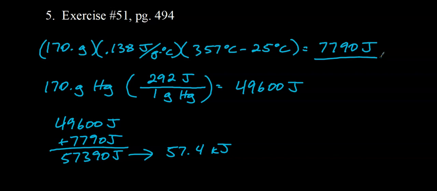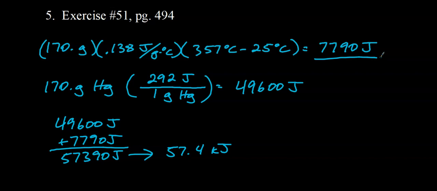Next, after the mercury heats up to its boiling point, it needs to boil. So we're going to use the heat of vaporization. Be careful, don't use the heat of fusion. That's a different constant. So 292 joules per gram. And we get for that part, to boil completely to gas, 49,600 joules, again 3 sig figs. Add that up, we get 57,390 joules.